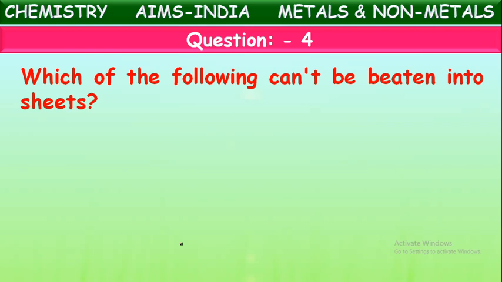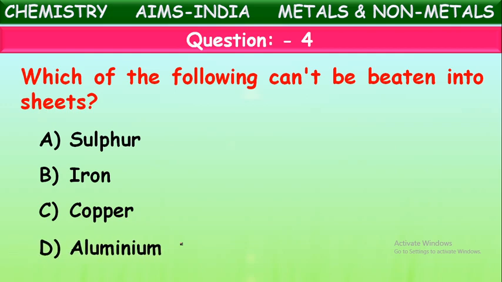Which of the following cannot be beaten into sheets? See the options: sulfur, iron, copper, or aluminium. Generally, metals can be beaten into sheets. They have the malleable property, whereas non-metals cannot be beaten into sheets, so they are non-malleable. Out of the given options, the non-metal will be the correct answer, because it cannot be beaten into thin sheets. Yes, it is sulfur. Sulfur cannot be beaten into sheets.